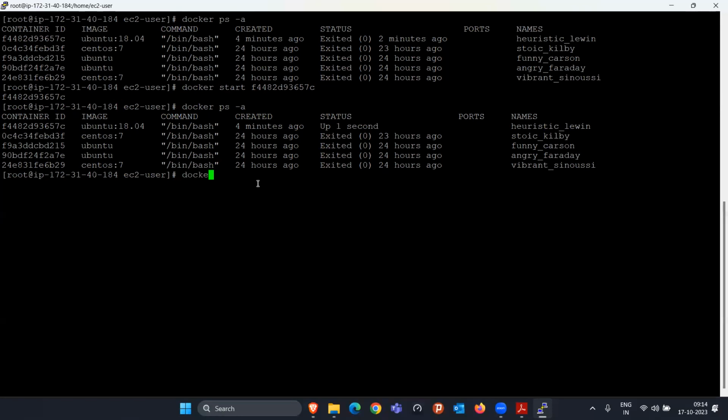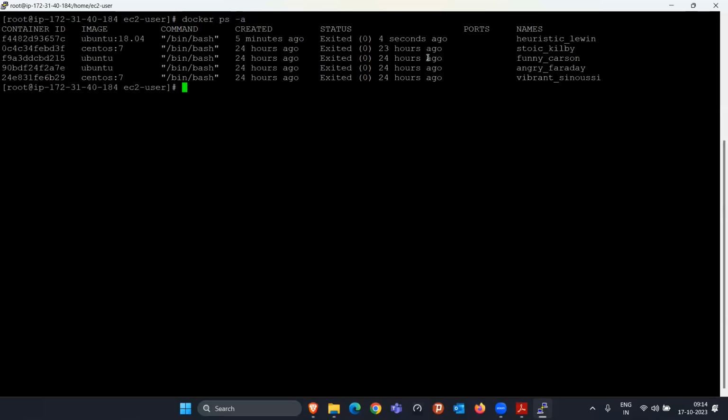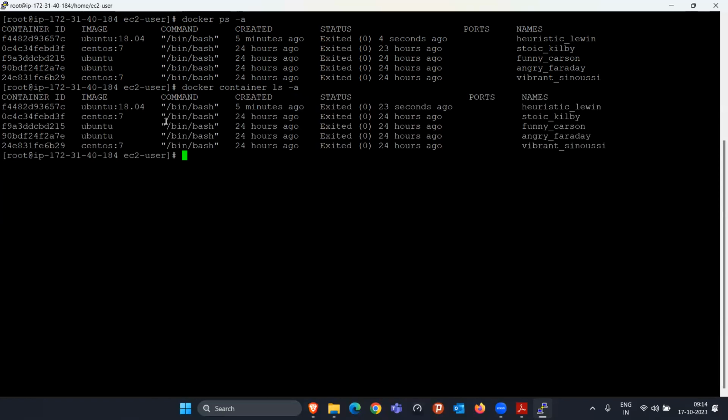So first let me stop the container I just started. I write the container ID again and simply say docker stop, and this container will also stop. Currently no container is running, all are in the stopped state. Now there is the command docker container ls -a. I said docker ps -a and docker container ls -a are similar, you can use either. Even with this command, they print exactly the same thing: all the containers, either running or stopped.